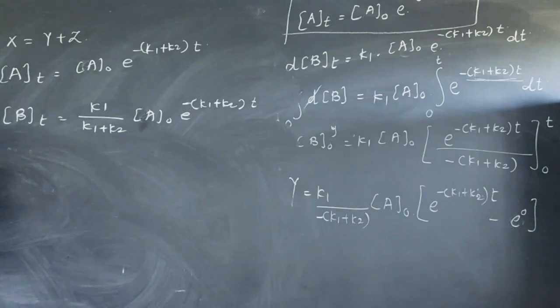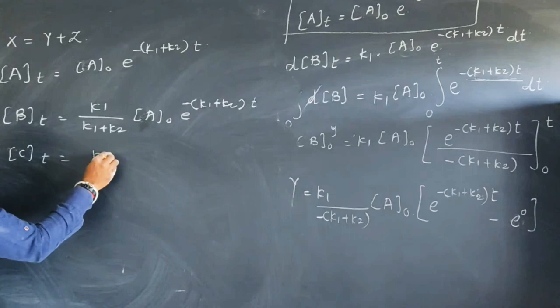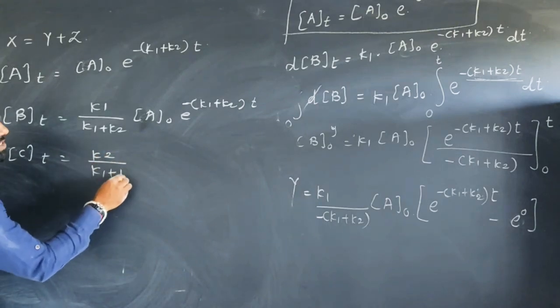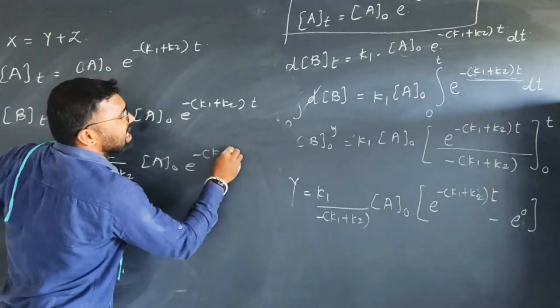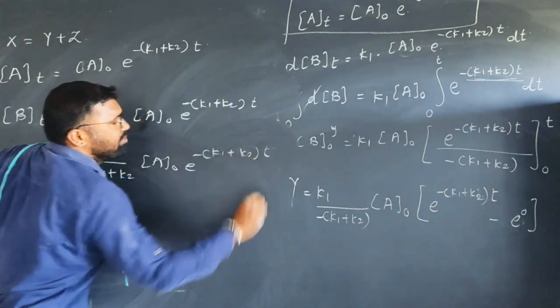The concentration of product C at any time t is equal to K2 upon (K1 plus K2) A0 e raised to minus (K1 plus K2) into t.